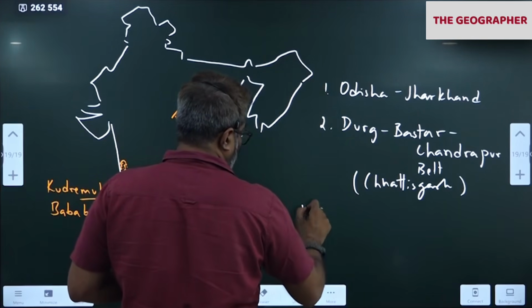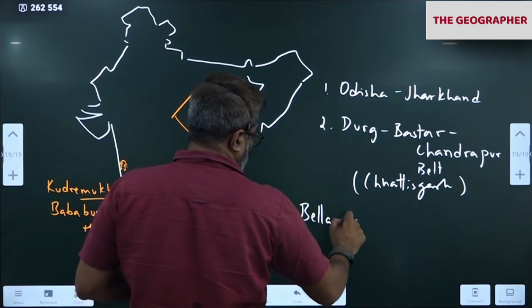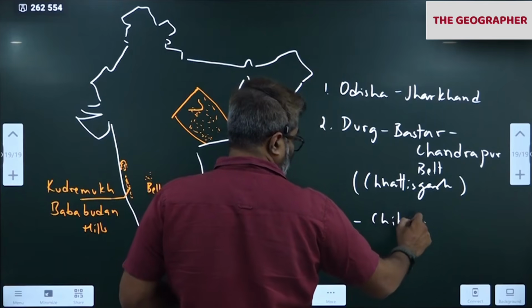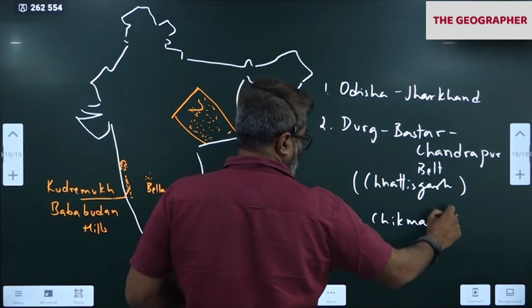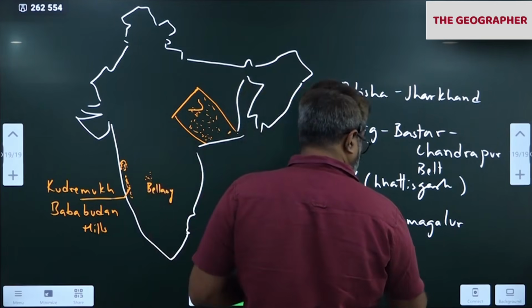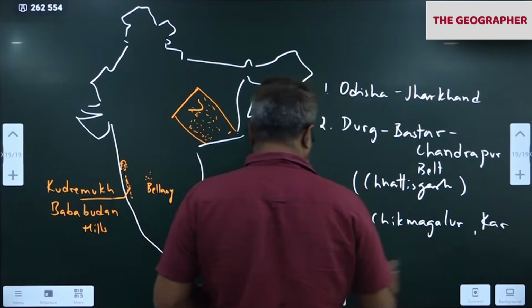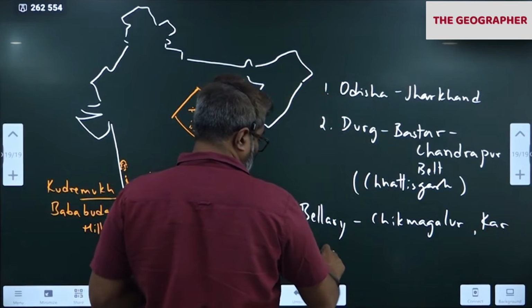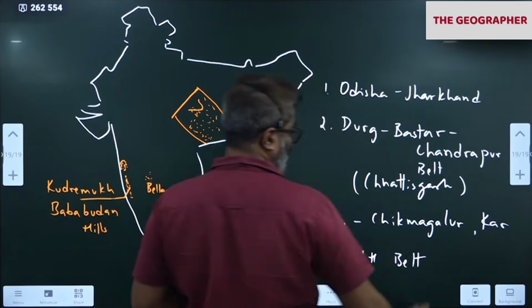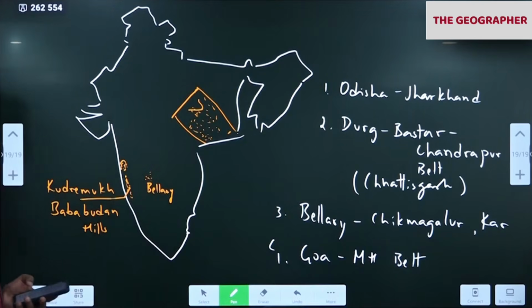Third one, Bellary, Chikmagalur, Karnataka. Goa Maharashtra belt is the fourth. These four belts are where we find iron ore in India.